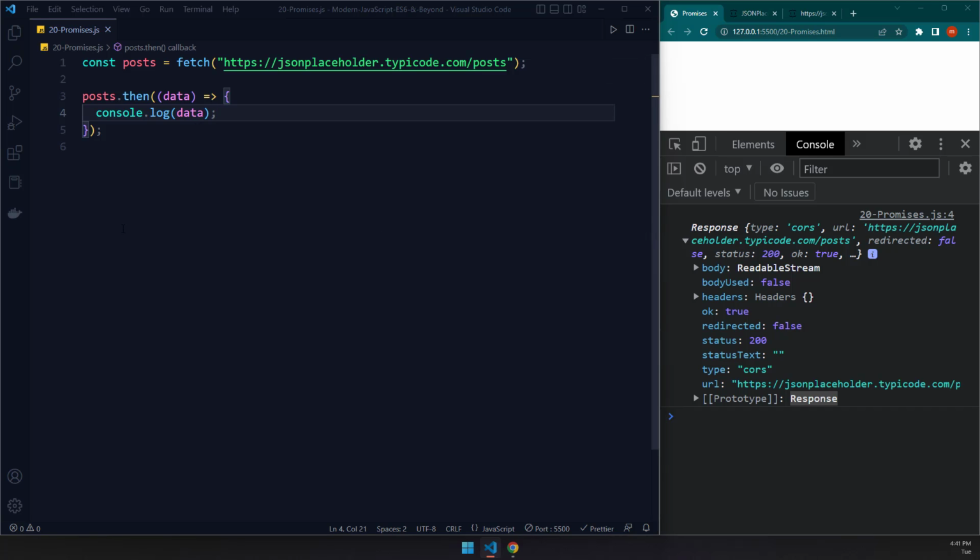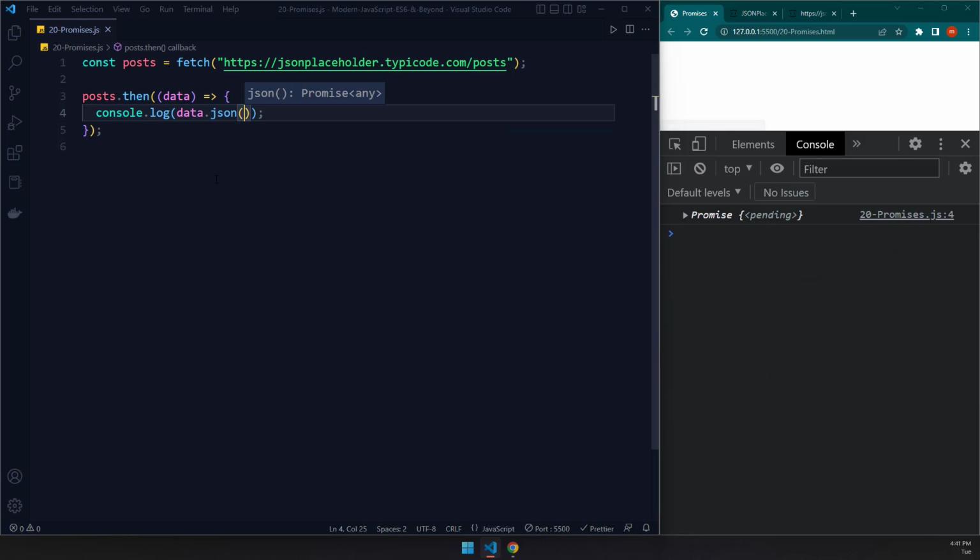Now let's go ahead and do that. Should I do it right here or should I create another? You know what? I'm just going to do it right here so you can see that we are building up on something. The first thing that I'm going to do is I'm just going to say .json, and I'm going to save this and run this. And you can see we again get that promise which is pending. So we actually went one step back. So why don't I just go ahead and get rid of this?